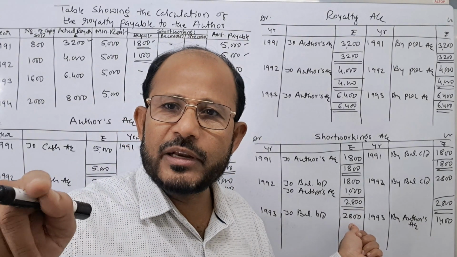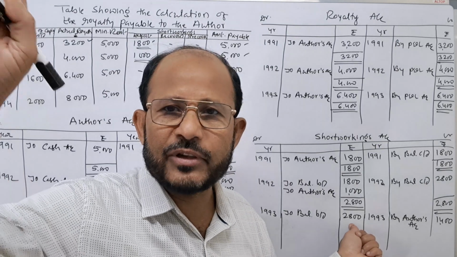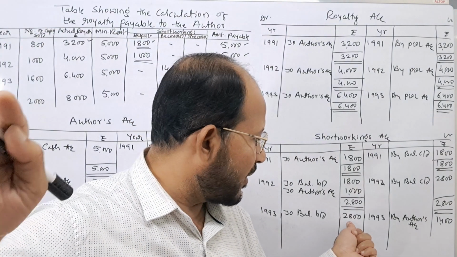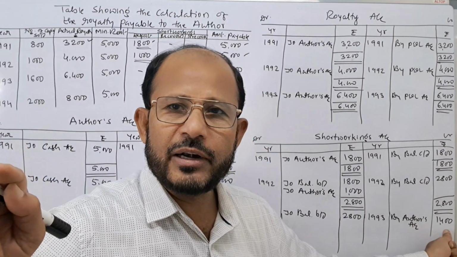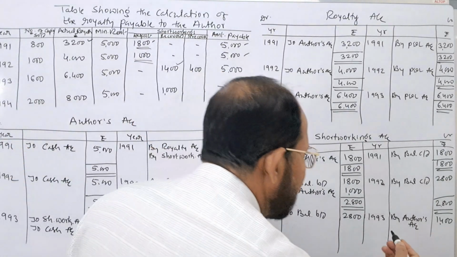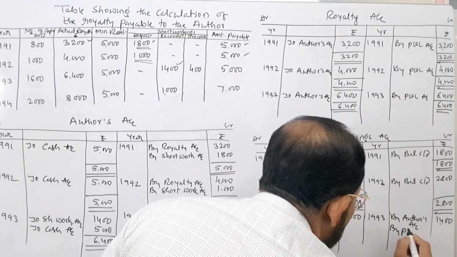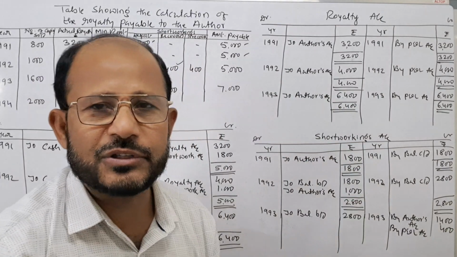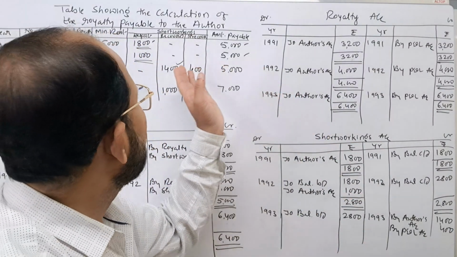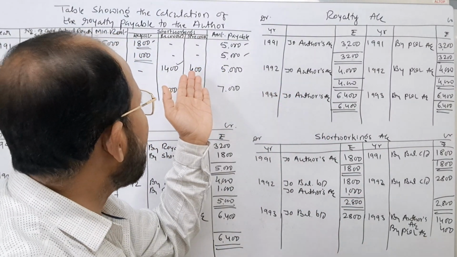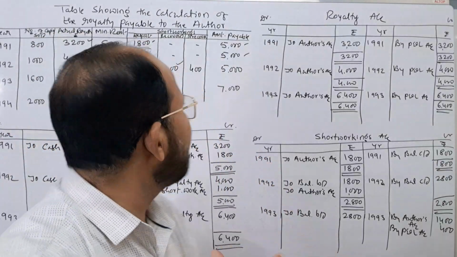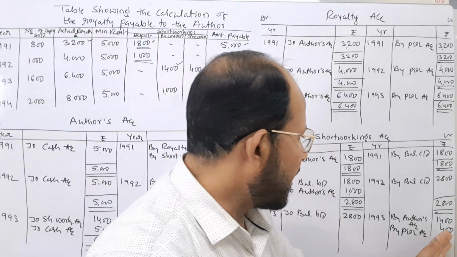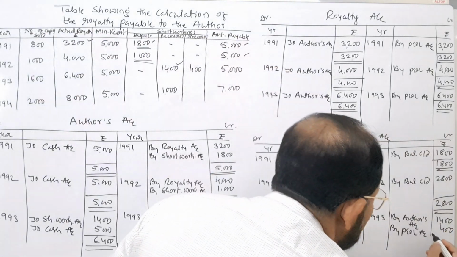In this, 1800 is pertaining to the first year. That is why out of the first year's short working, 1400 was recovered and 400 was transferred to profit and loss account. How much amount was transferred to profit and loss account? It was treated as loss because 400 was the amount which was irrecoverable in the year 1993. That is why here 400 is transferred to profit and loss account.